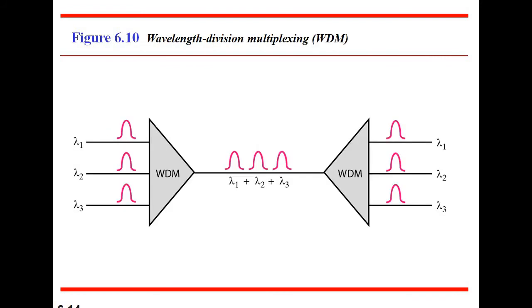Next we may go for WDM. So what is WDM? It is another multiplexing technique. The full form of WDM is wavelength division multiplexing, whereas FDM means frequency division multiplexing.